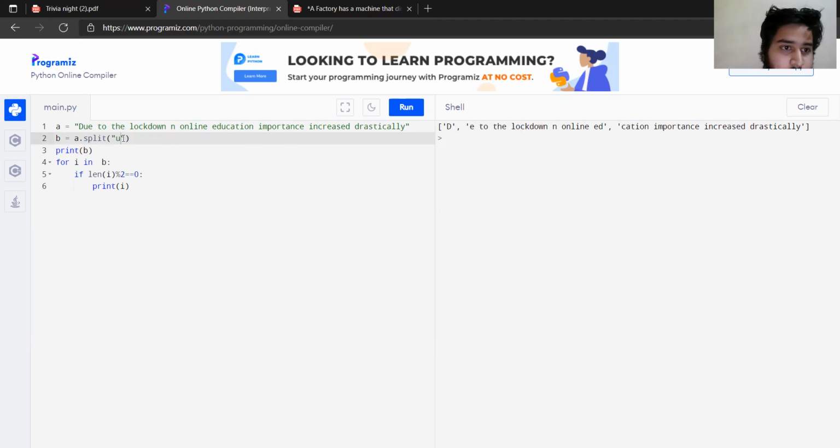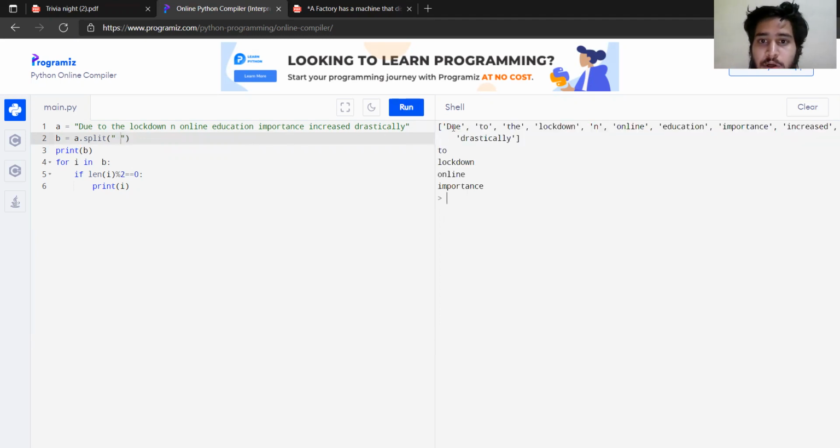So I will just switch it back to normal because I want to explain the rest of the code. If I print b, we are getting this array from the split function. And then I'm using for i in b. In place of i, we can use any other variable; it is not necessary to use i. For i in b means every element of b will be placed in i one by one.